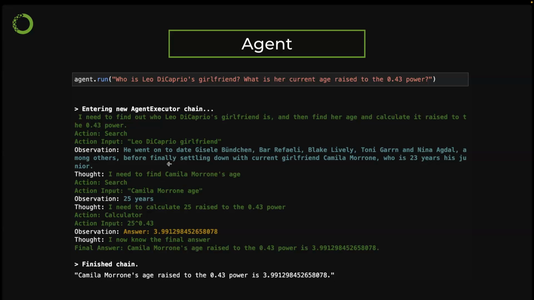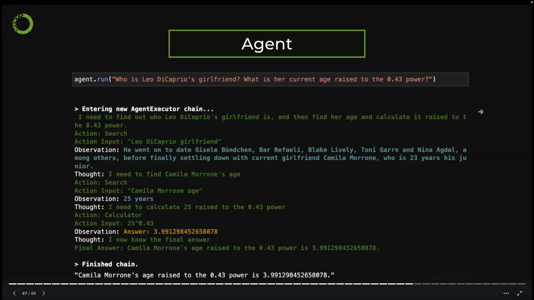It was able to get some answers and find this girl. Searching for her age, it was 25 years old, and now the thought is: I need to use a calculator to calculate 25 raised to the 0.43 power. It was then able to use the calculator and get the final answer.